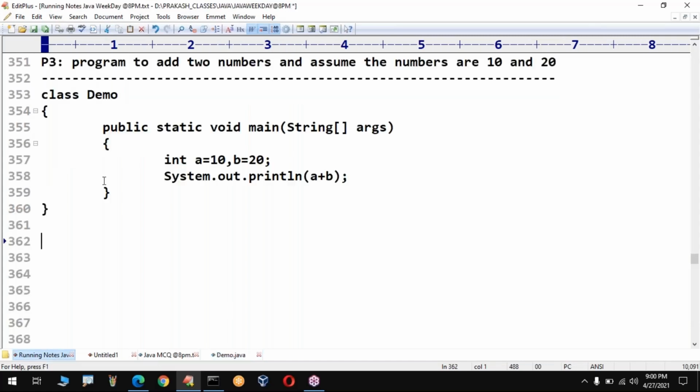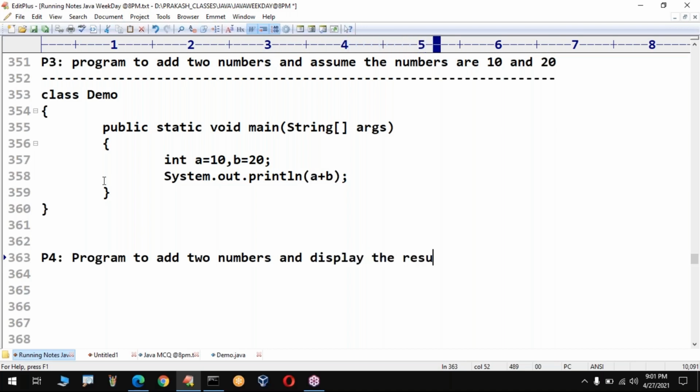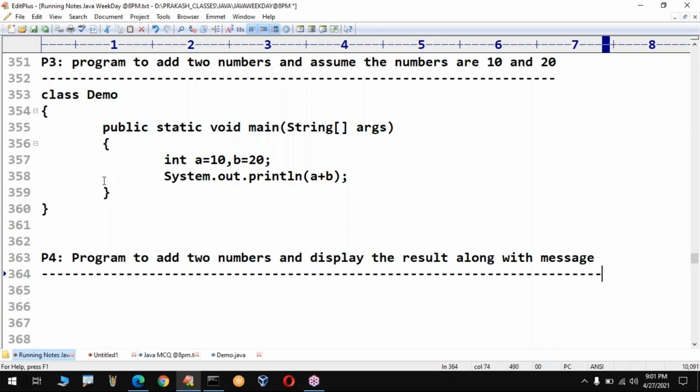Now, program number 4. Program to add two numbers and display the result along with some message. I want to display my result along with some message. How is it possible? Very simple.